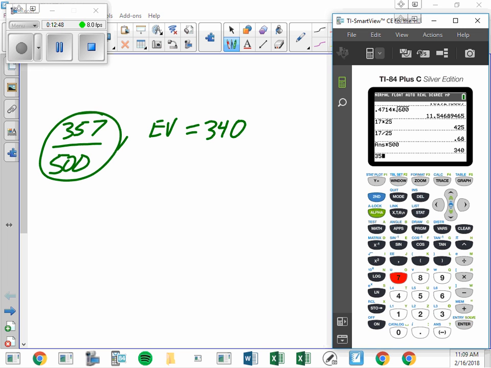So 357 divided by 500. I expected 68%, and I got 71%. Can that happen? Yeah, chance error. So I observed 71.4, but I expected 68.